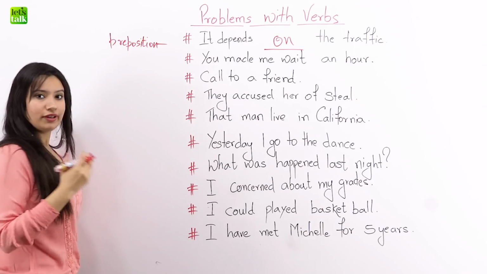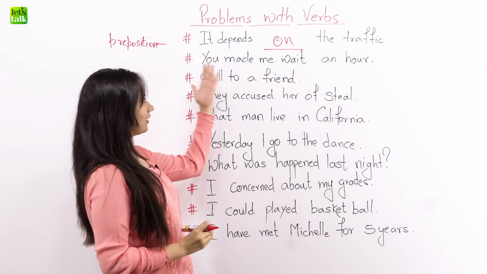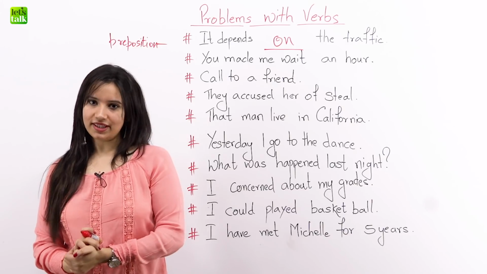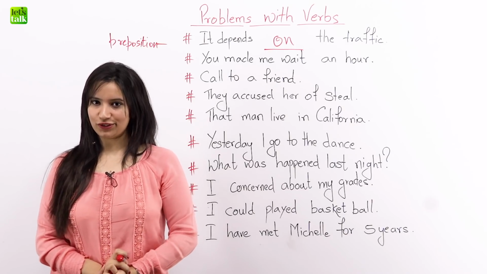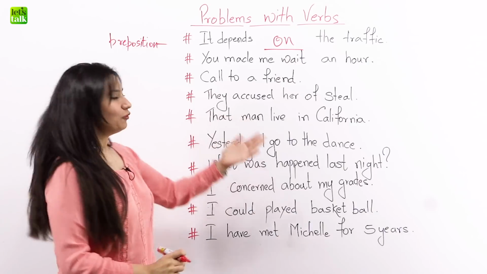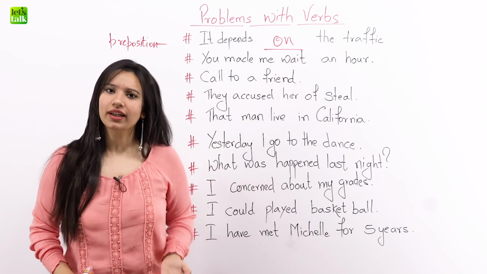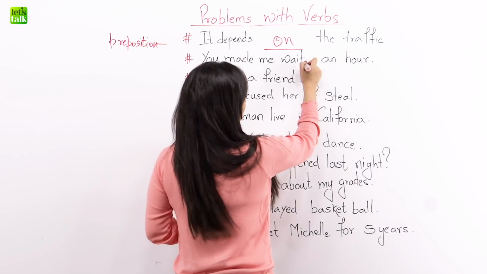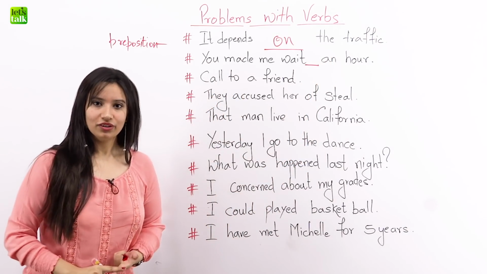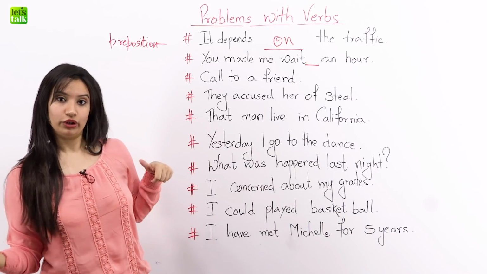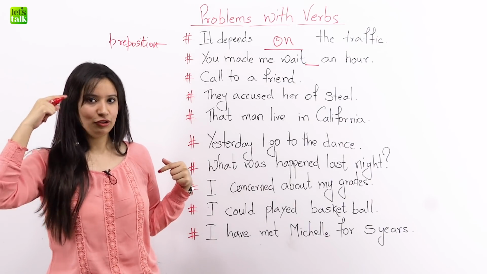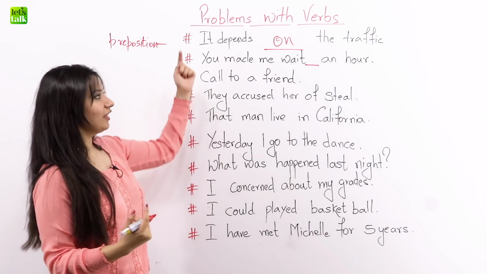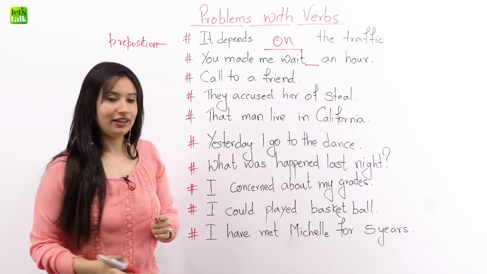For example, let's look at this sentence. You made me wait an hour. Is that correct or is that an incomplete sentence? Do you think we are missing a preposition? Yes, we are. You made me wait dash an hour. Now think of the preposition that we should have here. You made me wait at an hour or you made me wait from an hour. That sounds a bit correct, right? You made me wait from an hour, but it's actually wrong. You would say, you made me wait for an hour.